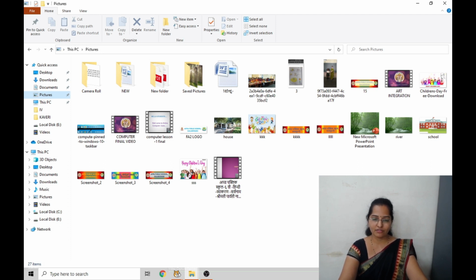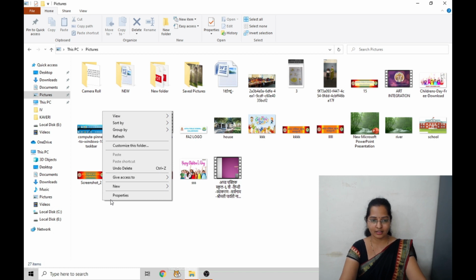Now we'll see what the views in Windows Explorer are. What is meant by views? See, these all are the pictures present in this computer, and we can change the display of these pictures. How to change that? We will see now. To change the view, what do we have to do? Anywhere on the screen, right click, and this box will be displayed. First one, click on view.